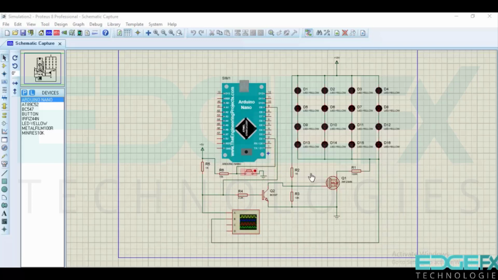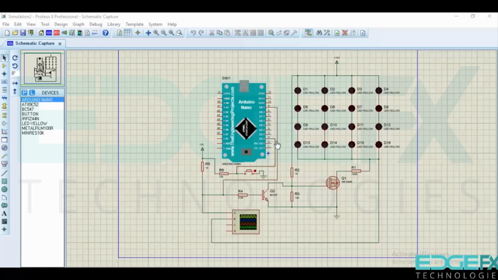For the LED to glow, the microcontroller should deliver a low logic, low pulse. At that time this transistor will not conduct. Here we have a potential divider, a 1 kilo ohm resistor and a 10 kilo ohm resistor, making a potential divider with plus 12 volt, so around 10 to 11 volts will appear at this gate point. So at that time this MOSFET will conduct and the LED will glow.